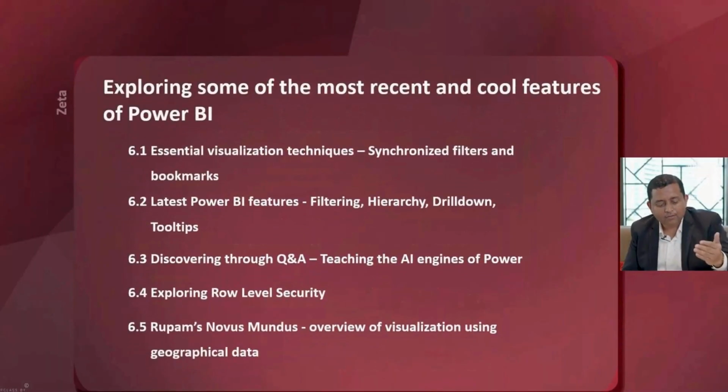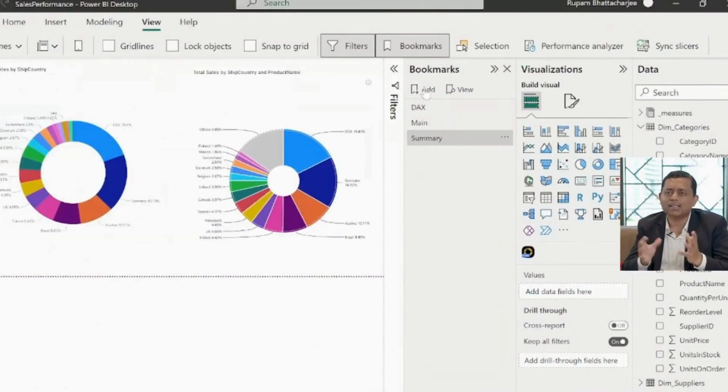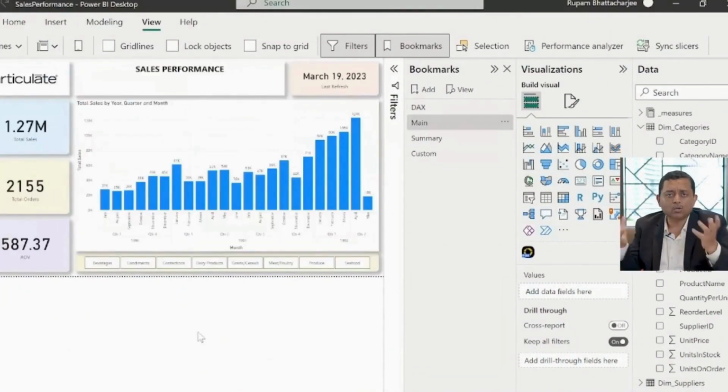Post that, we will be moving to Zeta. This is where we will talk about some of the advanced features like slicers and bookmarks and so on and so forth.